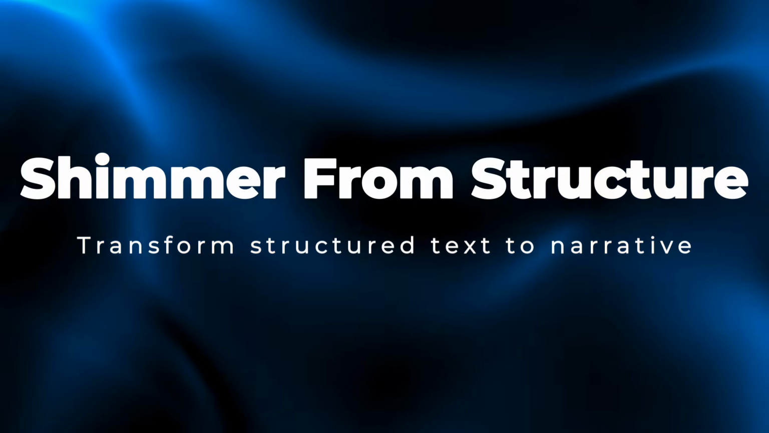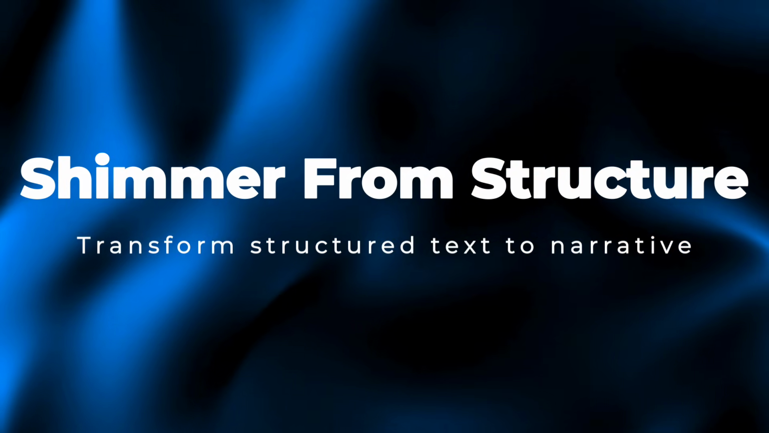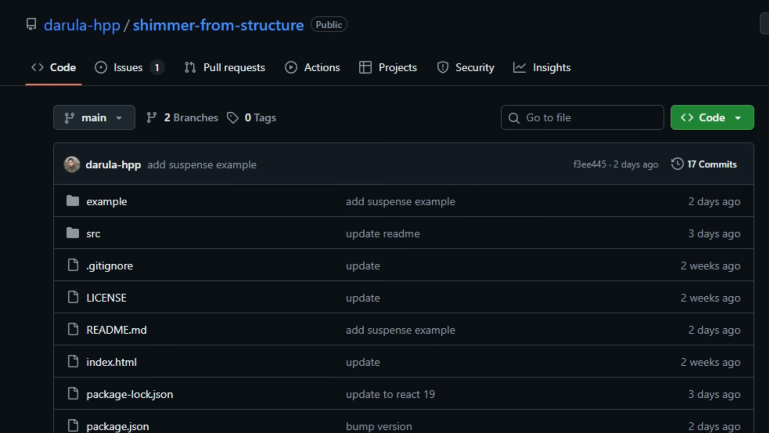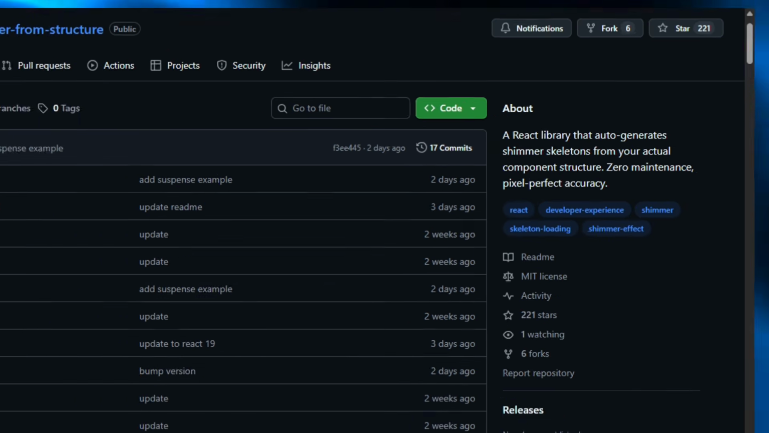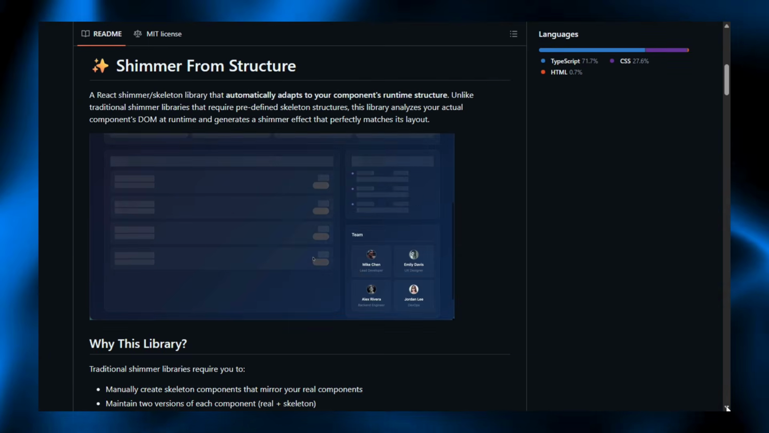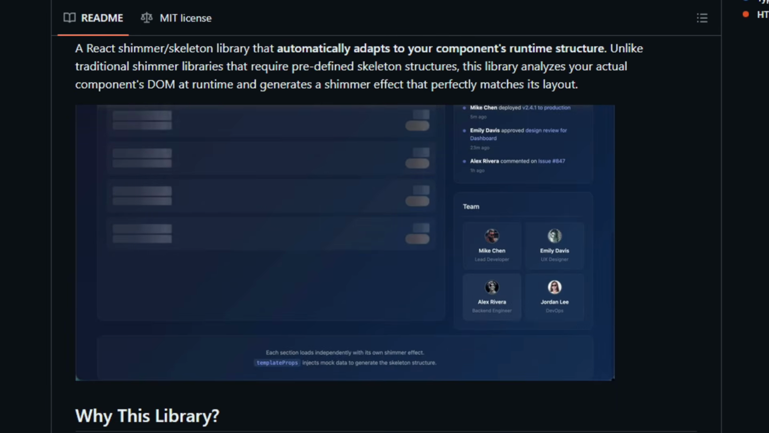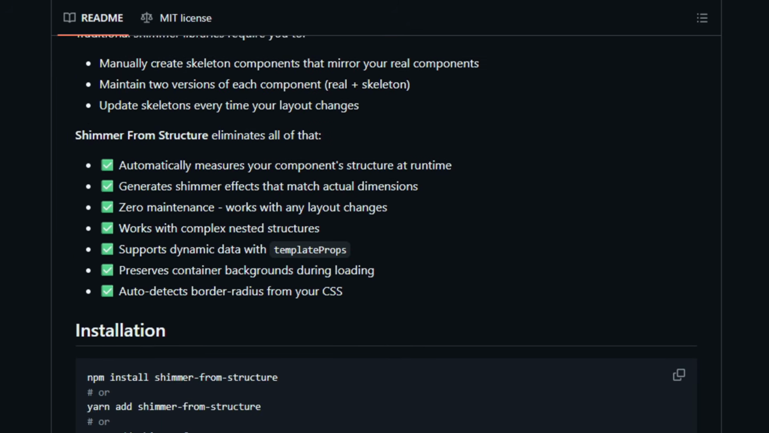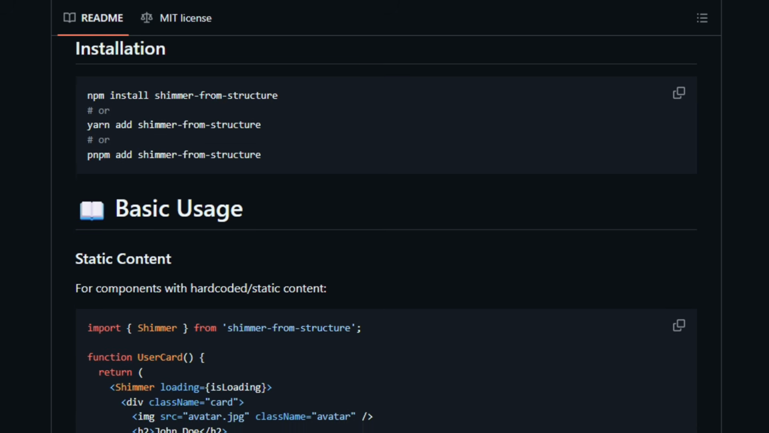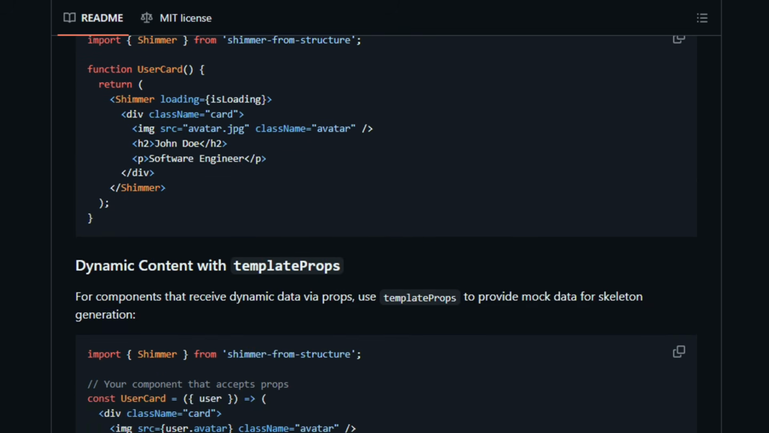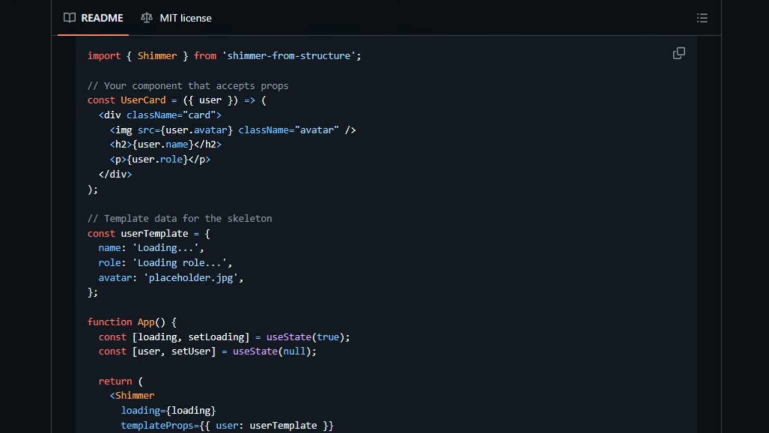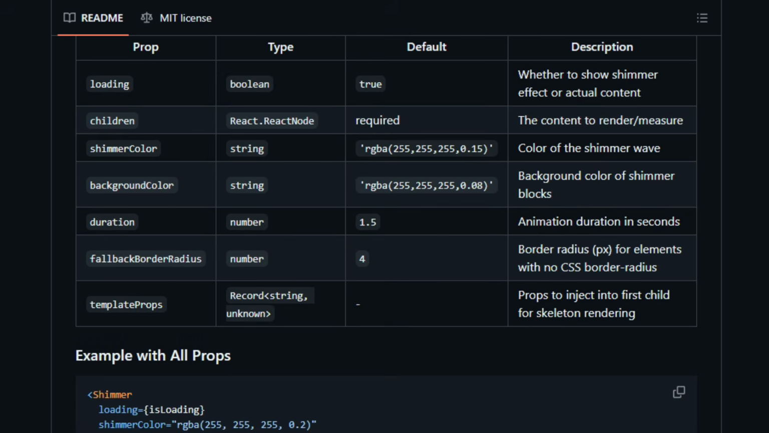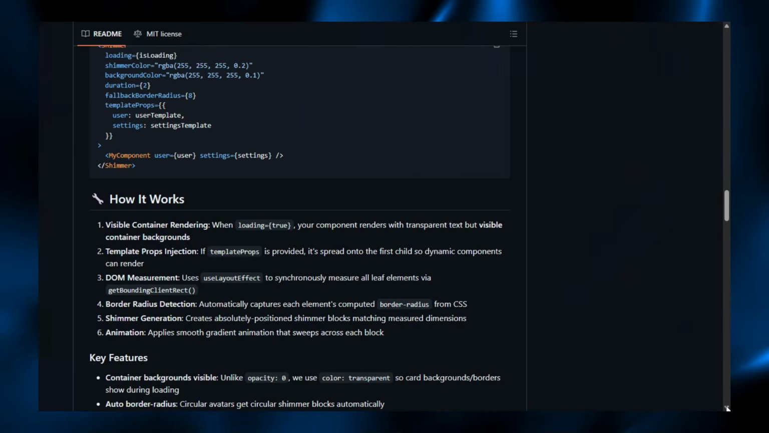Project number 18, Shimmer from Structure. Transform structured text to narrative. Shimmer from Structure is an open-source Python library and developer tool that lets developers convert structured text like XML, JSON, or YAML into fluent English using an LLM backend. You install it with Python, provide structured inputs and a schema file, and the tool calls a language model via your API key to produce clear narratives without manual scripting. It works locally or in hosted environments and supports prompt templates and batch processing, so you can generate readable text at scale. This matters for anyone who needs to turn machine formats into human language. Try it with your own structured data.